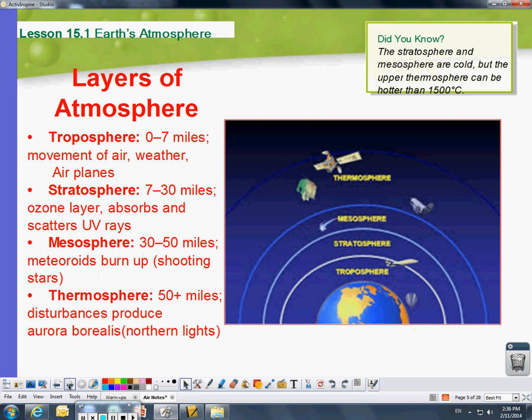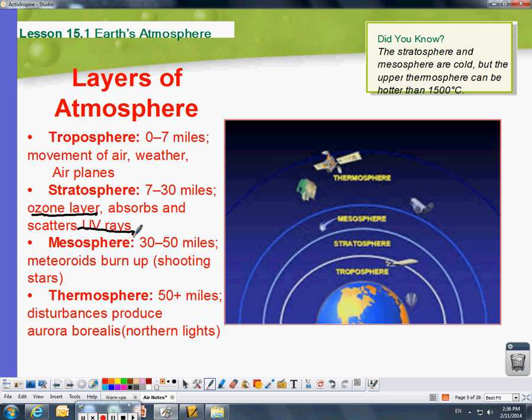Layers of the atmosphere, we've gone over this a little bit, but I want you to know very specifically, so make sure you write these down. 0 to 7 miles, that's air, weather, airplanes. And that's troposphere. Stratosphere is the 7 to 30 miles up. This is the ozone layer, and this is where we have the UV rays. Mesosphere is 30 to 50 miles up. This is where the meteoroids burn up. This is where we see shooting stars. So when you see shooting stars, you're looking at the mesosphere.